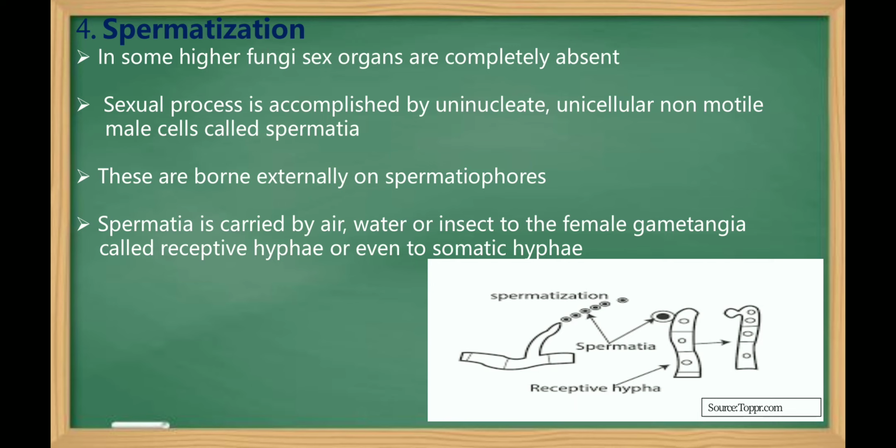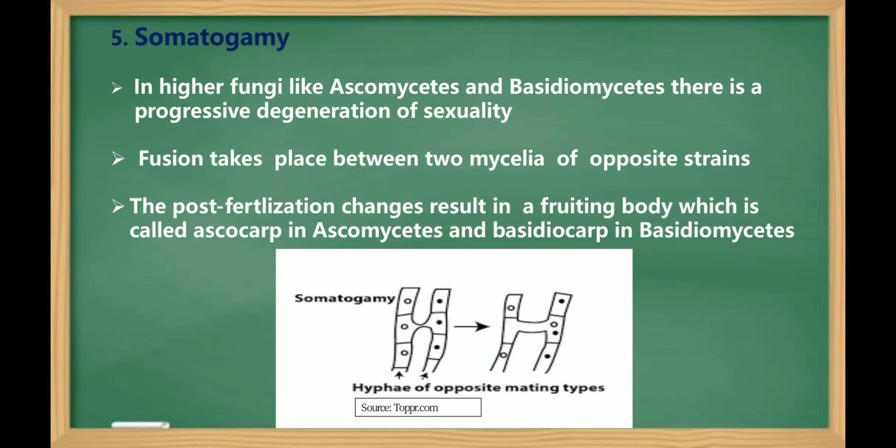So a pore is developed at the point of contact and the contents of the spermatium are transferred into the receptive structures, resulting in the formation of a dikaryotic cell. Next, fifth one is somatogamy. In higher fungi like ascomycetes and basidiomycetes, there is a progressive degeneration of sexuality.